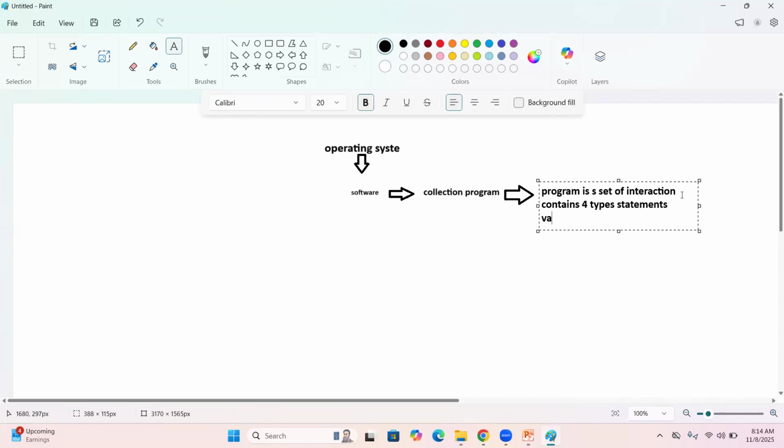The first one is variable declaration statements. I told you program is a set of instructions, and the first instruction is a variable declaration. The second one is a value initialization statement.